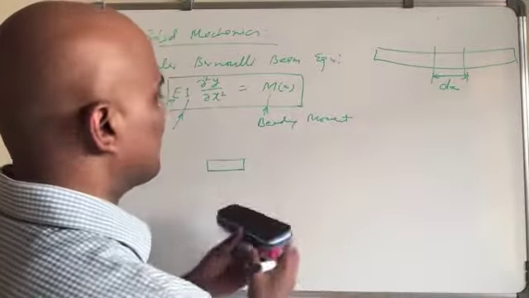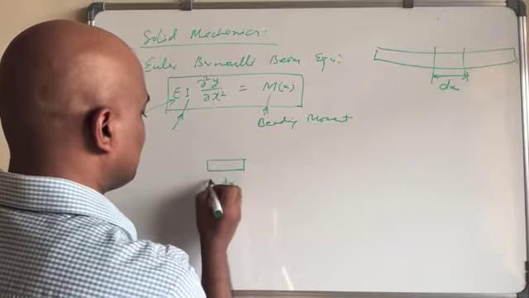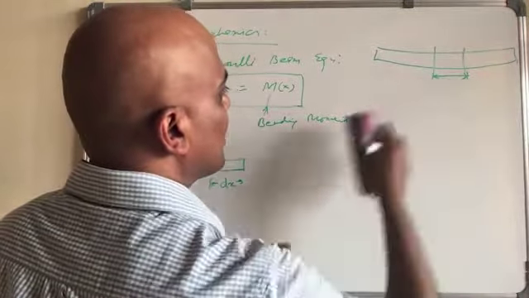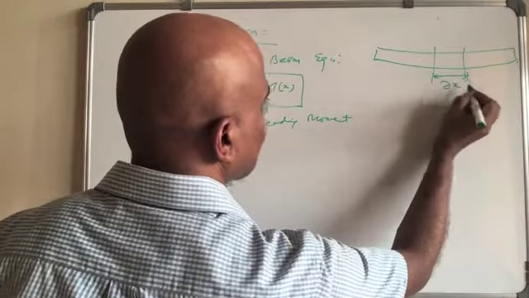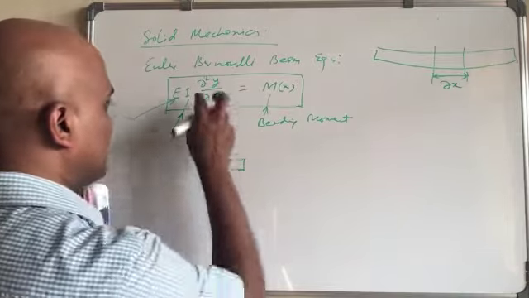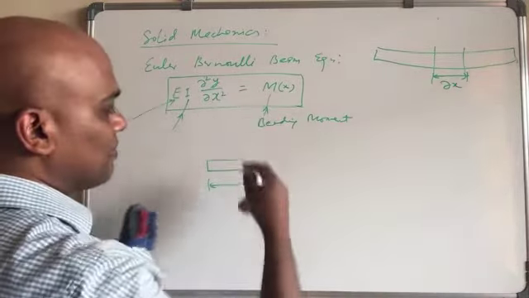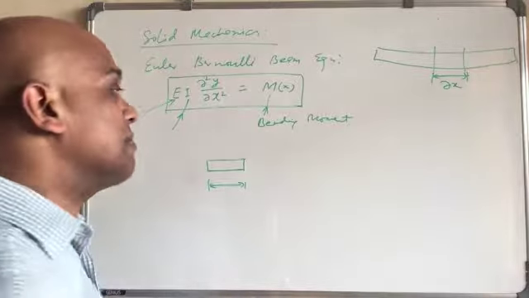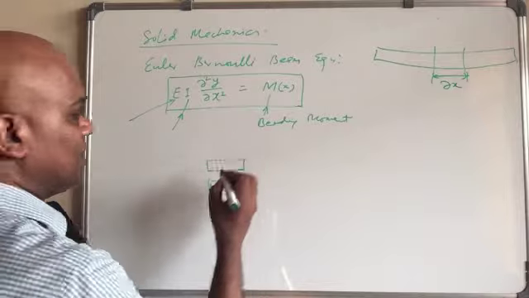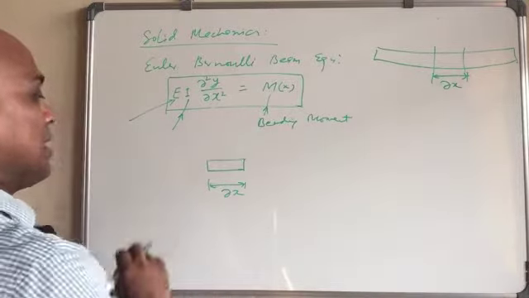We can write dx like this, or we can also write del x like this, because this is a vibration problem, so y will be a function of x and maybe of t also. That's why we write del x like this.